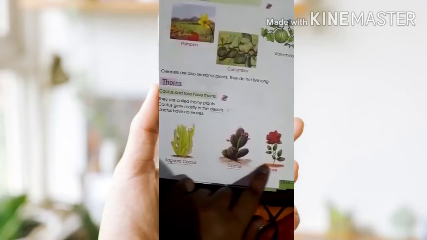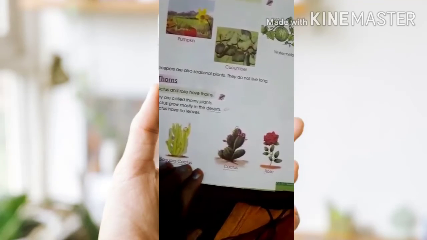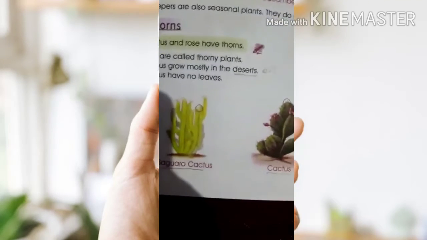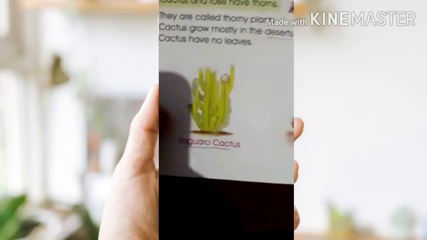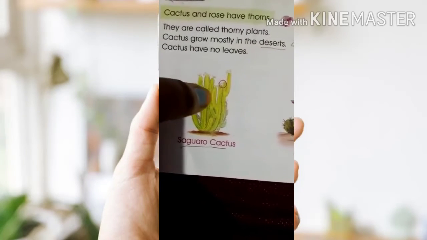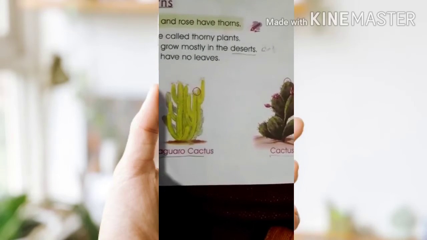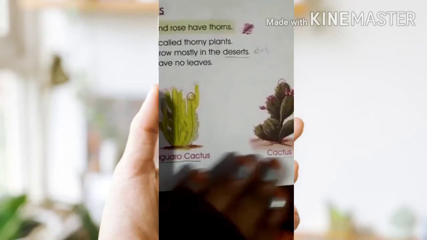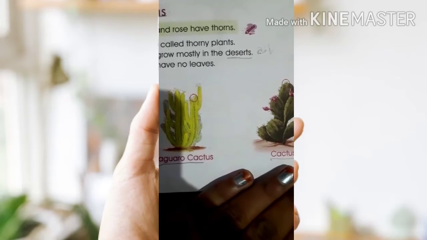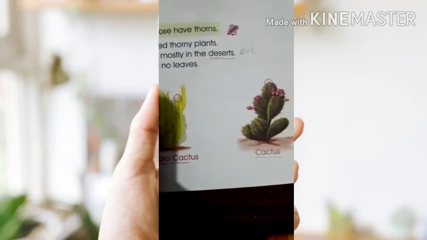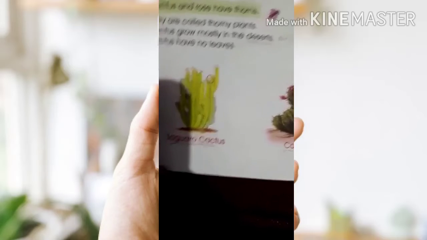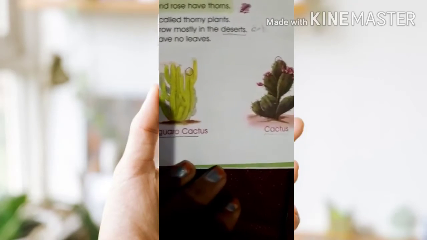These are some plants. See, desert plants have no leaves. If you look here, is there any leaves? No leaves. And these plants grow only in the desert. Not only these two plants, some other desert plants can grow only in the desert.